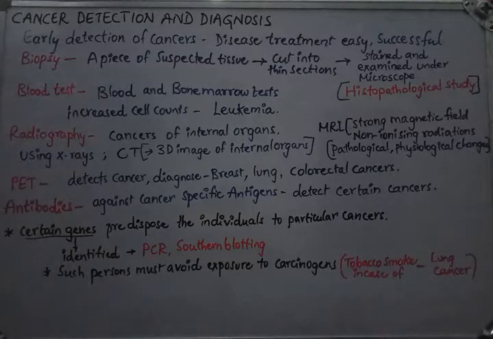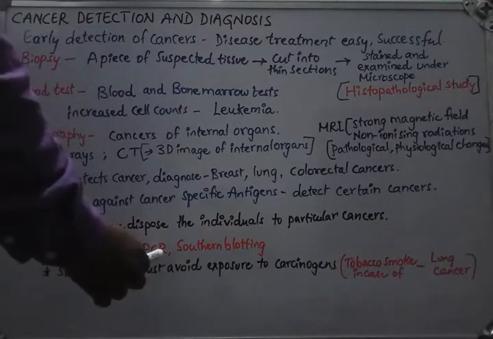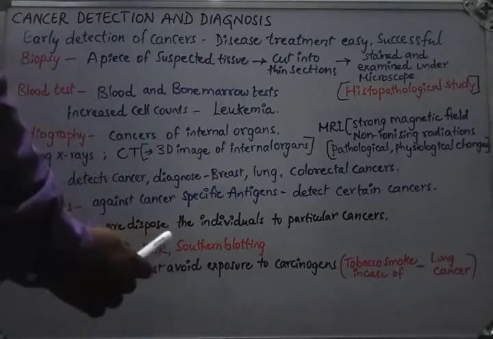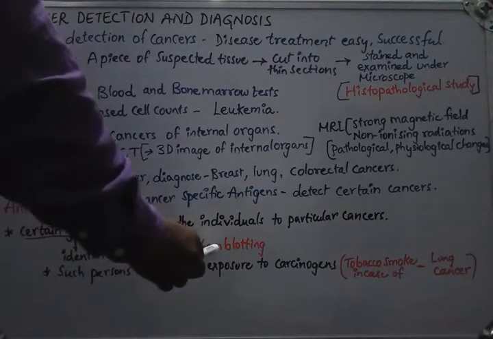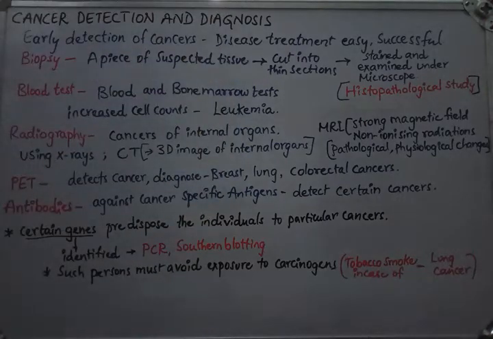Certain genes predispose individuals to particular cancers. Such genes can be identified by molecular biology techniques like PCR, whose full form is polymerase chain reaction, and southern blotting. In these two techniques, we are identifying either the DNA or sometimes the proteins, and DNAs we can identify with the help of southern blotting also. Such persons must avoid exposure to carcinogens due to their susceptibility.